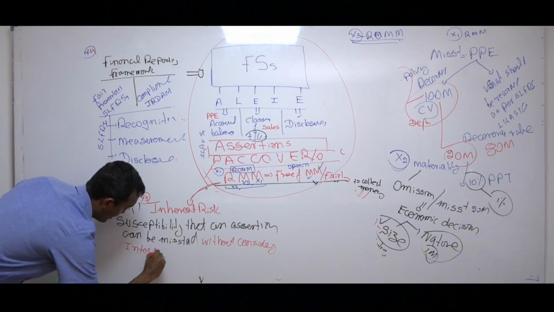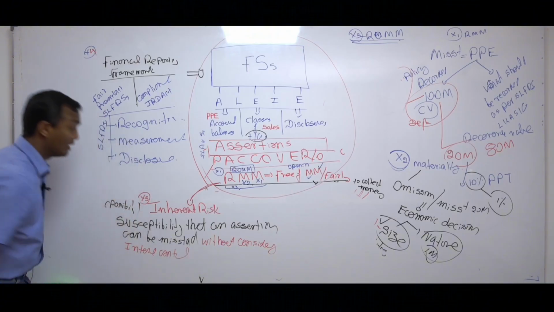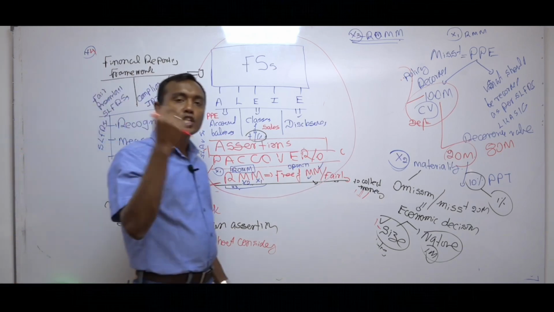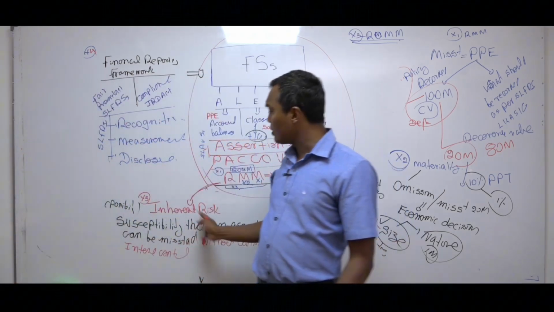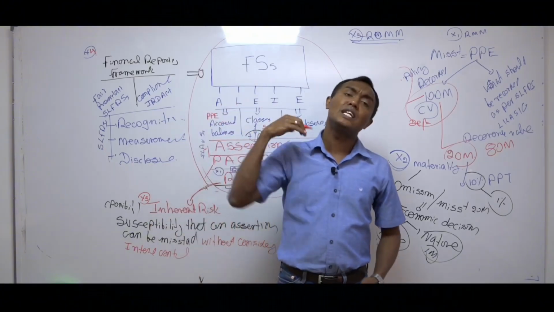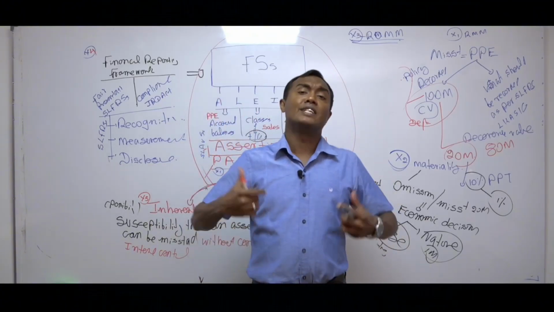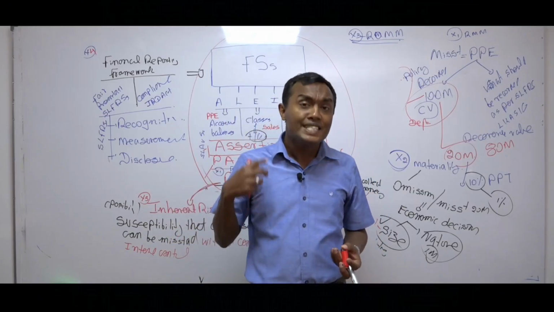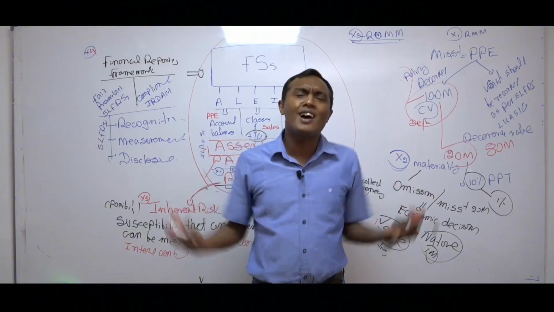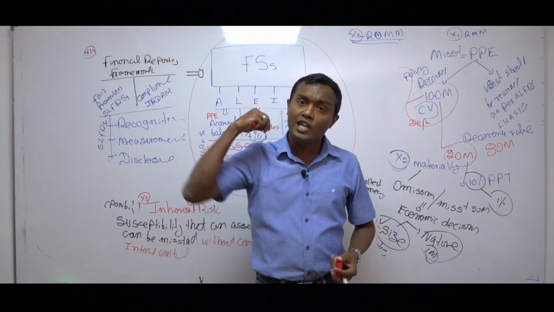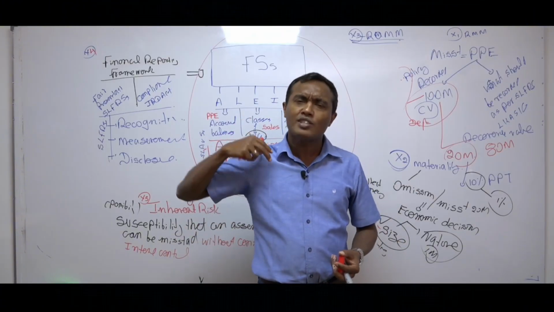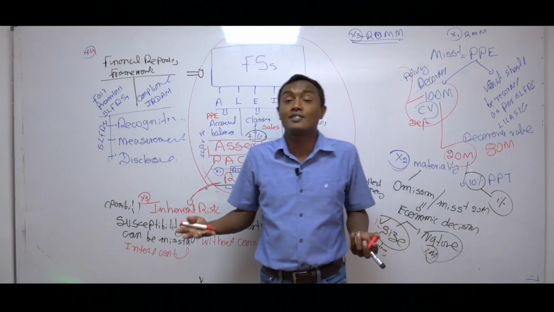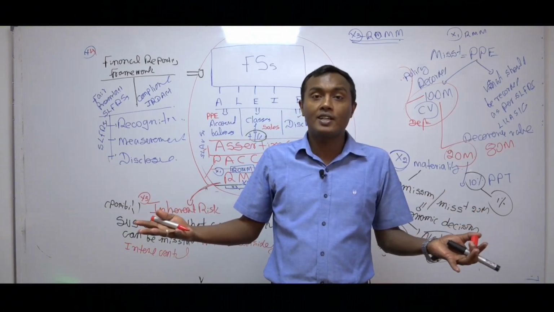Now you will understand in a little while what this means. I will take an example. What is the possibility that an assertion can be misstated, right? Without control is the book definition. First of all, like we learned the word assertion, literally the dictionary meaning. What is the dictionary meaning of inherent risk? Inherent, the word inherent, it's there, you can't avoid. If you are living close to the sea, there is possibility of things like the exposure to tsunami is high. If you are living close to the sea, there is an inherent risk of such exposure, right?